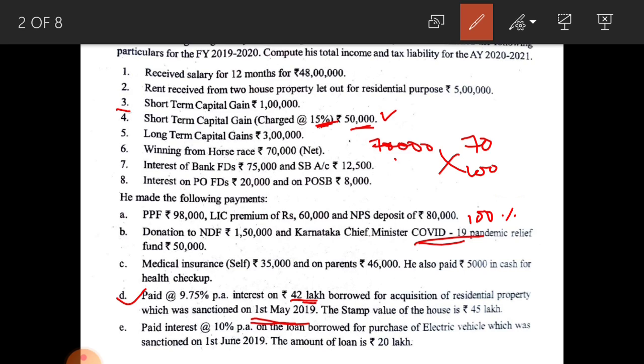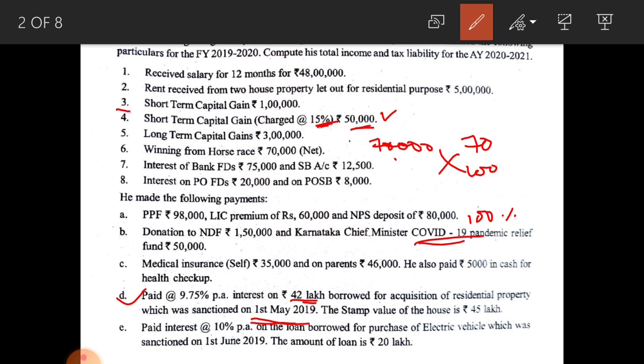Next one, medical insurance, self 35,000 and on parents 46,000. He also paid 5,000 in cash for health checkup. Please go through the notes of section 80D, that is medical insurance premium paid. If the assessee is a senior citizen, up to 50,000 is allowable. If the assessee is in the age group below 60, only 25,000 is allowed.